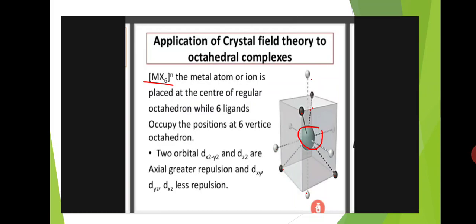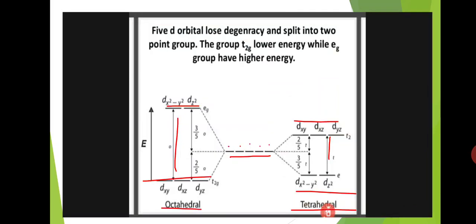So in octahedral complexes, the ligands approach the metal along the axes, so the d orbitals which are present on the axes have high repulsions and a high energy level, and the T2g orbitals have low repulsions and a lower energy level. So the five d orbitals lose degeneracy and split into two groups. The T2g group has lower energy, while the Eg group has higher energy.